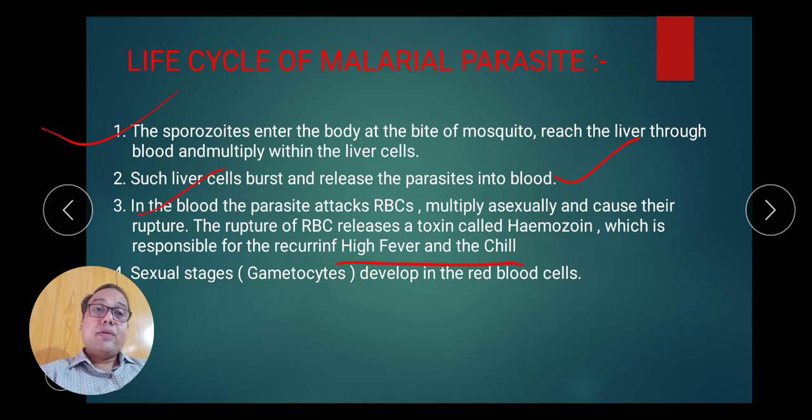Then the plasmodium stage which is released from the RBC is called cryptomerozoite. That cryptomerozoite can again enter the RBC or it can again enter the liver cell, it depends. But if at the same time another mosquito bites the infected person, what happens is that some of the merozoites convert into male and female gametes, and those gametes are transmitted into another mosquito. So gamete formation takes place in human.